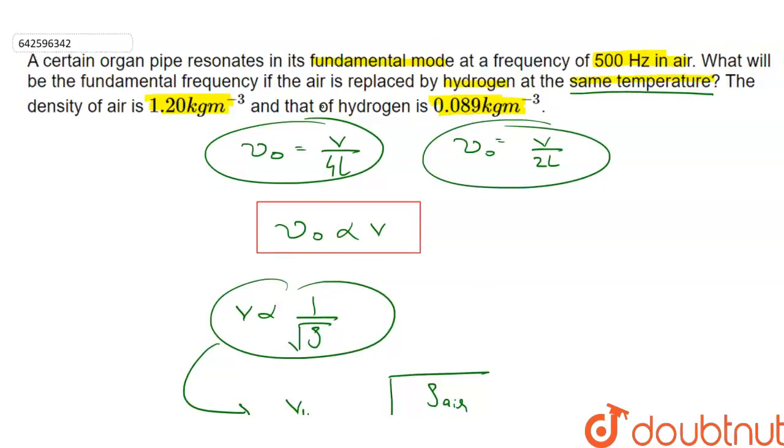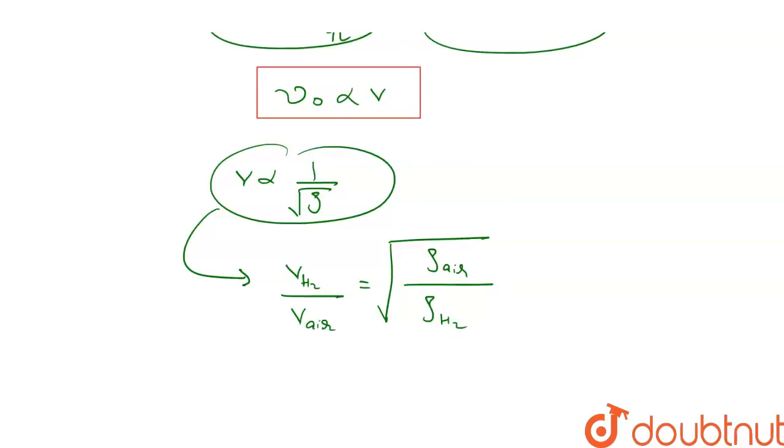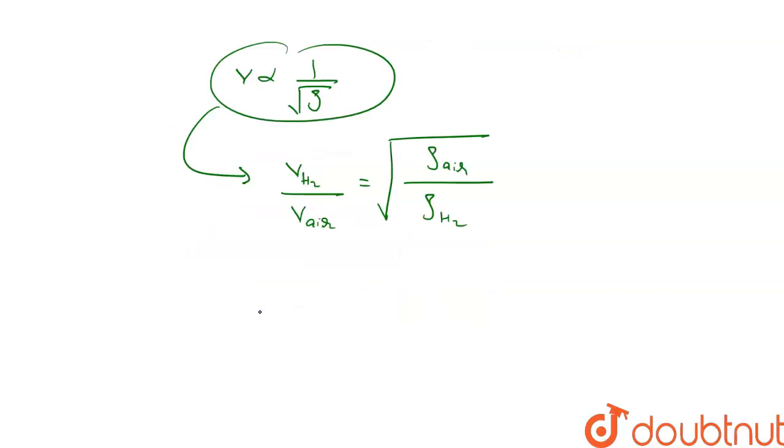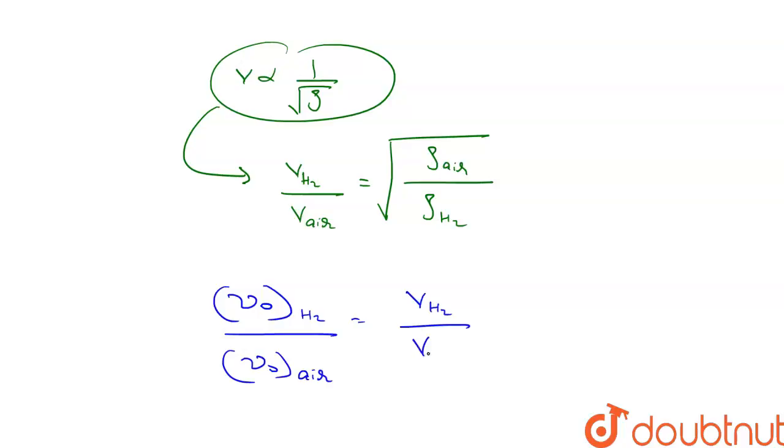We need to find the fundamental frequency in case of hydrogen. So the fundamental frequency nu naught for hydrogen divided by nu naught of air is equal to speed of sound in case of hydrogen divided by speed of sound for air, which in turn is equal to rho air divided by rho of hydrogen under root.